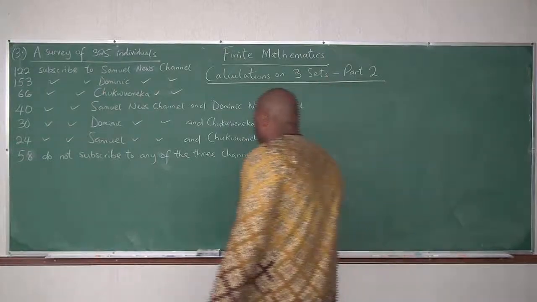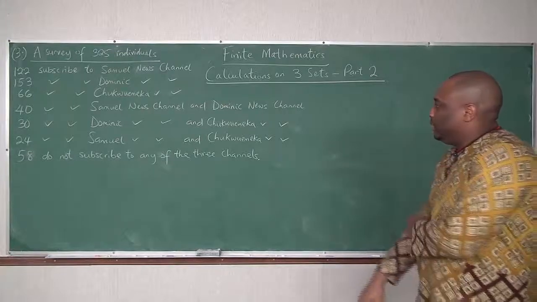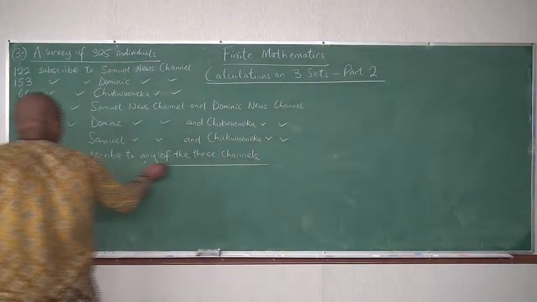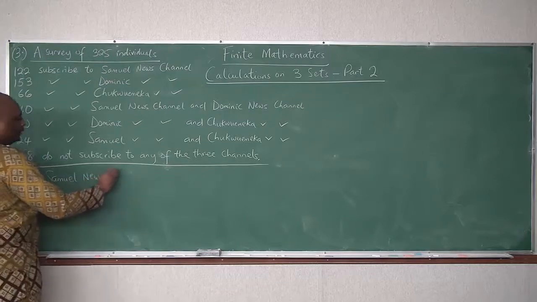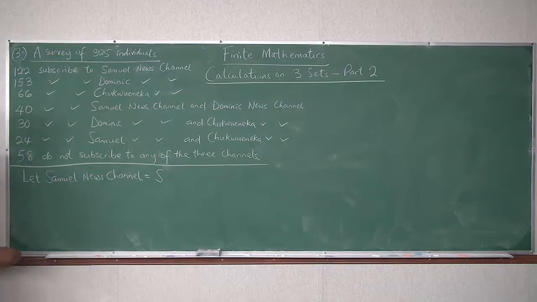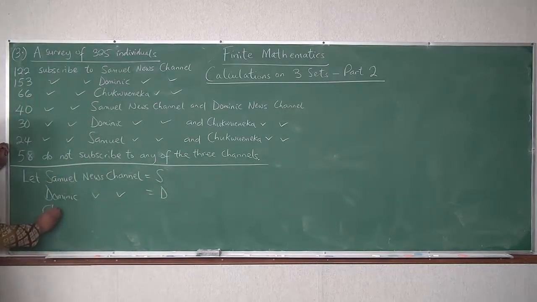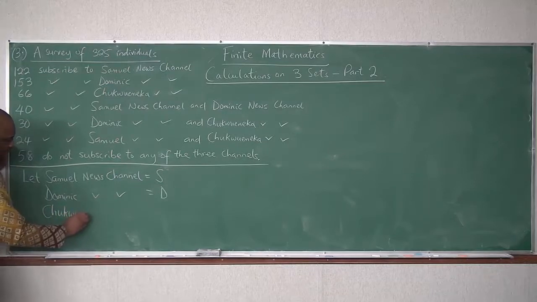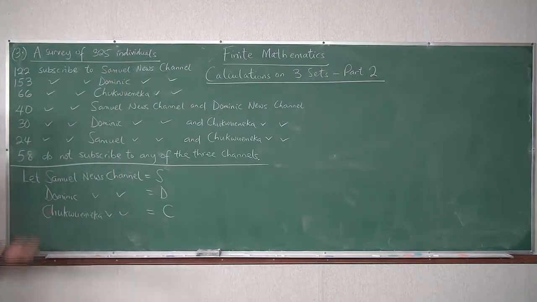Alright, so we have explained this in part 1. So here it will not take us a lot of time. Now, what do we do first? We now say let's define it. Let Samuel News Channel be S. Let Dominic News Channel be D. And let Chukwuemeka News Channel be C. SDC.